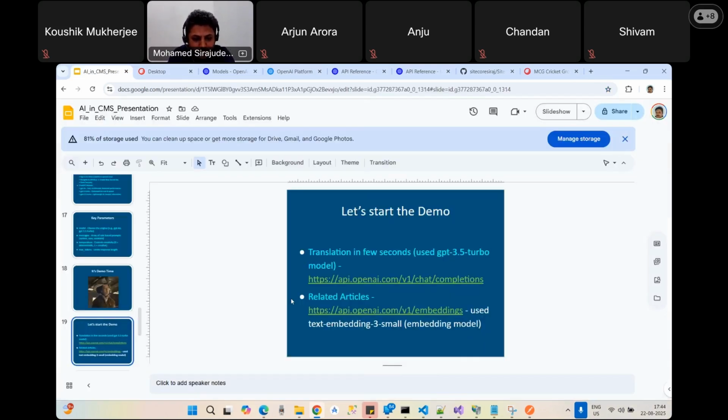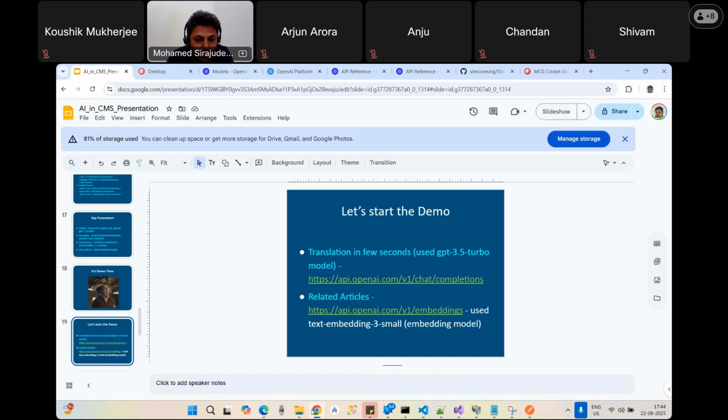You go here to the related articles. I'm just putting here the related articles, API openai.com, version 1 embeddings. This embedding is another ChatGPT model and ChatGPT endpoint. Okay, it can provide some vector values. How does it do that? Maybe I can show.